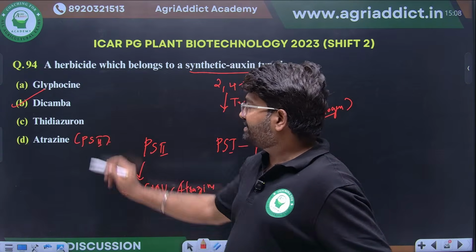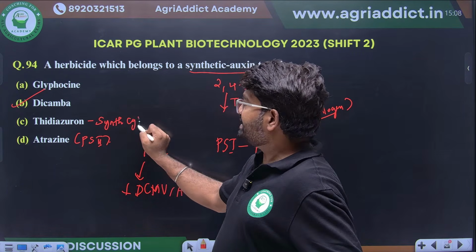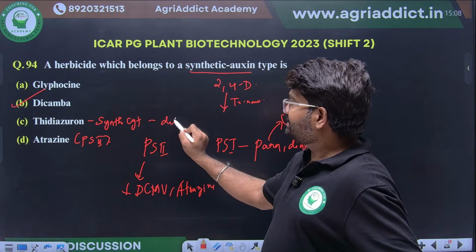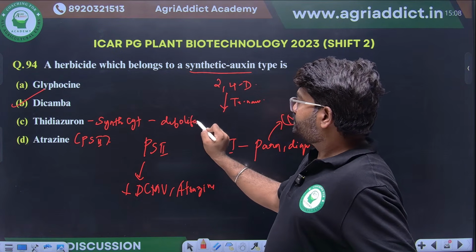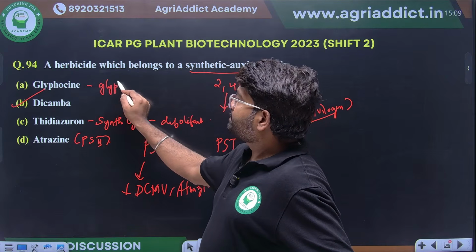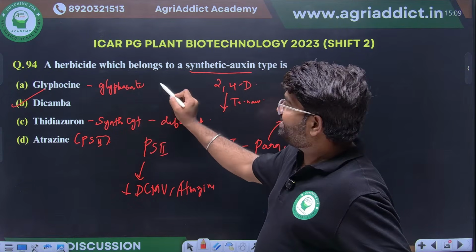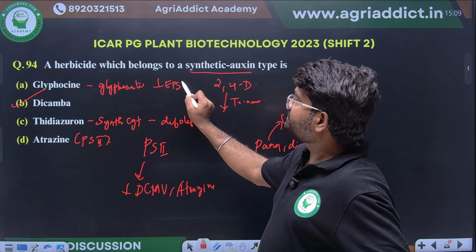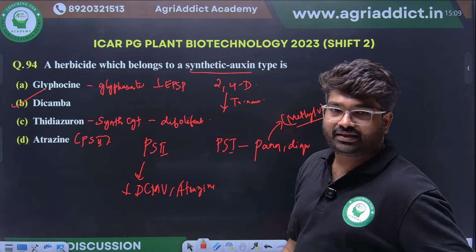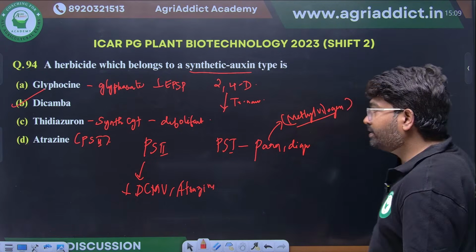Thidiazuron, what is it? It is a synthetic cytokinin. This also we have seen. Synthetic cytokinin acts as a defoliant. This is glyphosate. Glyphosate, what will it do? It will inhibit the EPSPS enzyme. Aromatic amino acid biosynthesis will be inhibited. I hope this is clear for everyone.